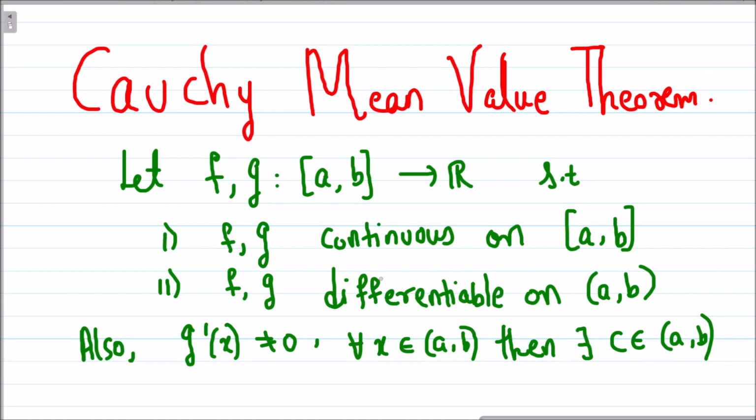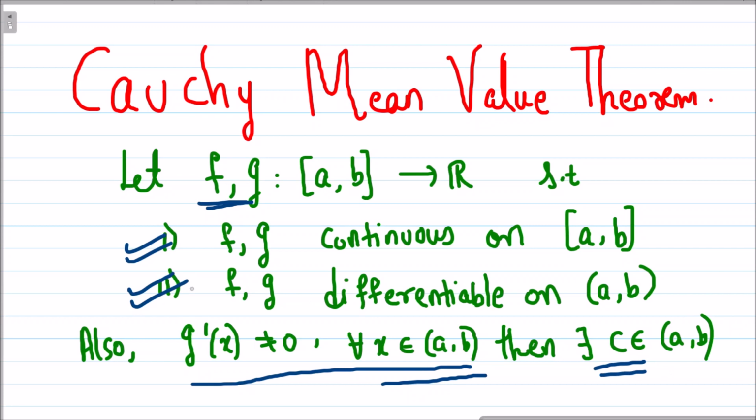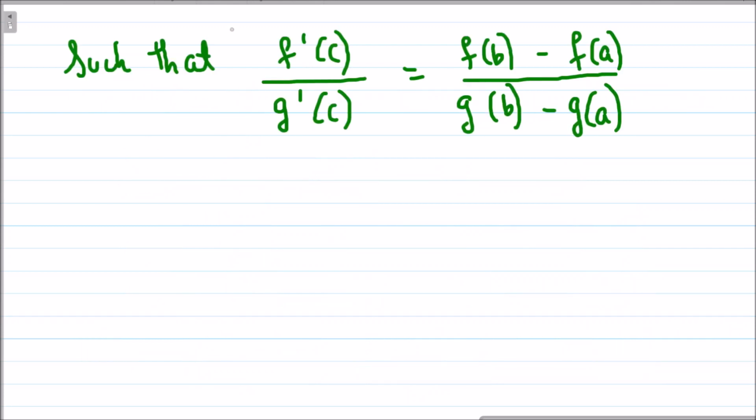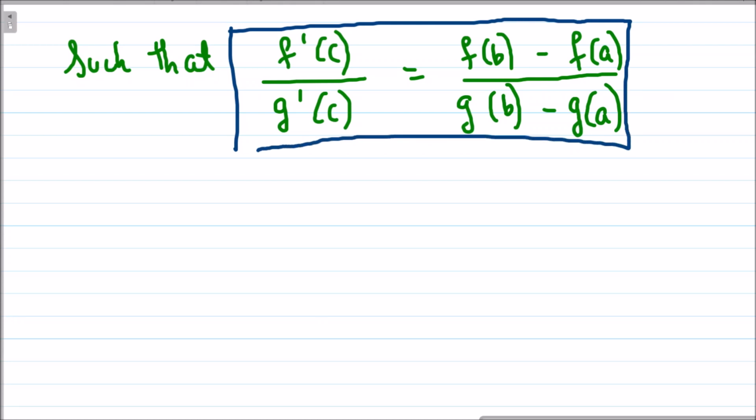So what does Cauchy mean value theorem say? It says that if f and g are two nice functions, as in they are continuous on closed interval [a,b], differentiable on open interval (a,b), and the derivative of g is non-zero for all interior points of the interval, then there exists a point c such that the nice thing holds. And what is that nice thing? f'(c) upon g'(c) is equal to f(b) minus f(a) upon g(b) minus g(a).